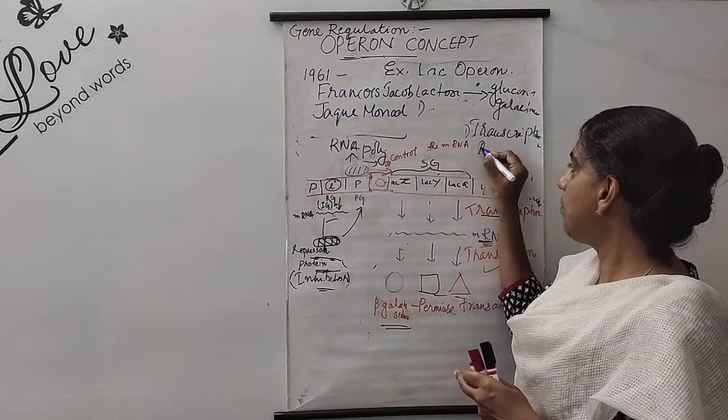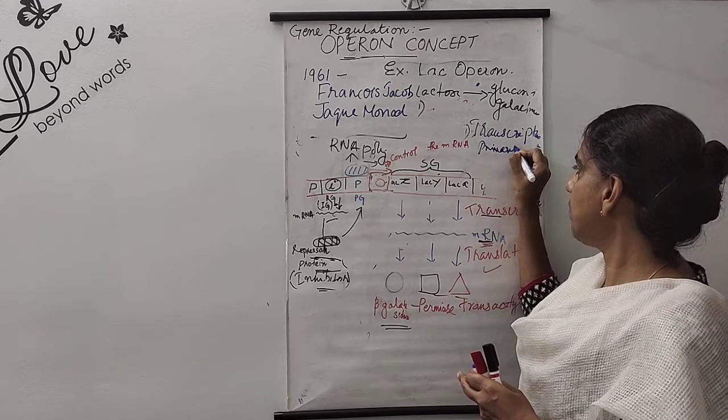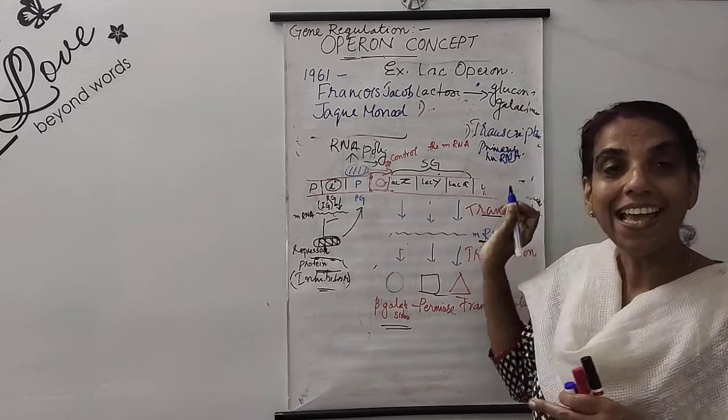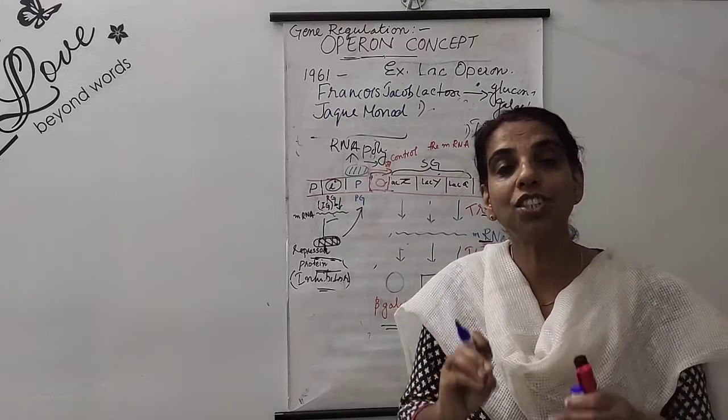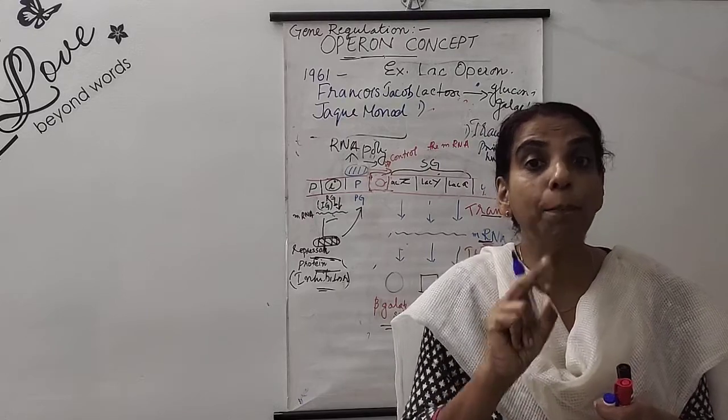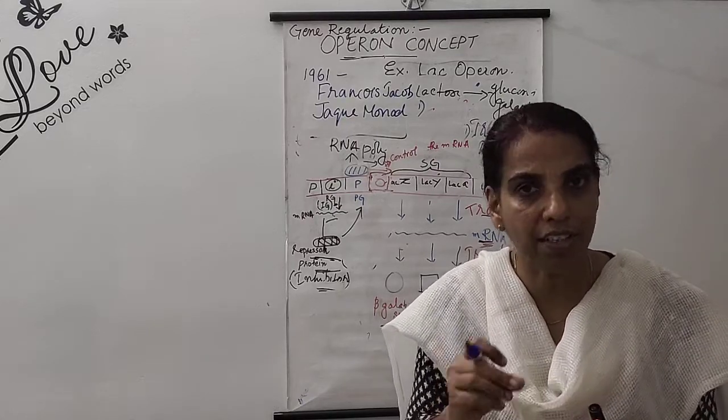The primary transcript, hnRNA, we have already studied. hnRNA formation is the time at which the regulation begins. That is nothing but transcription.